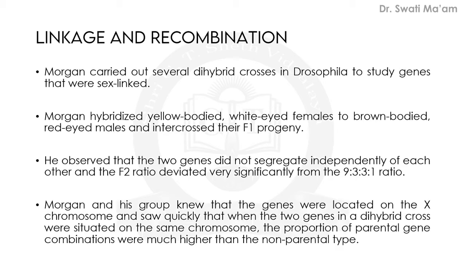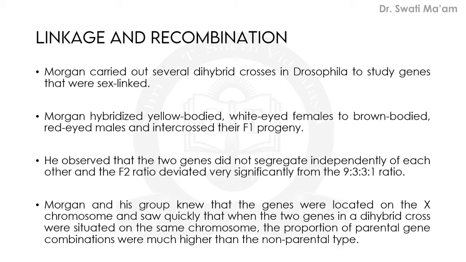But here it proves to be wrong. In the F2 generation, the F2 ratios deviated very significantly from the 9:3:3:1 ratio, which was expected when the two genes are inherited independently. But it proved to be wrong.